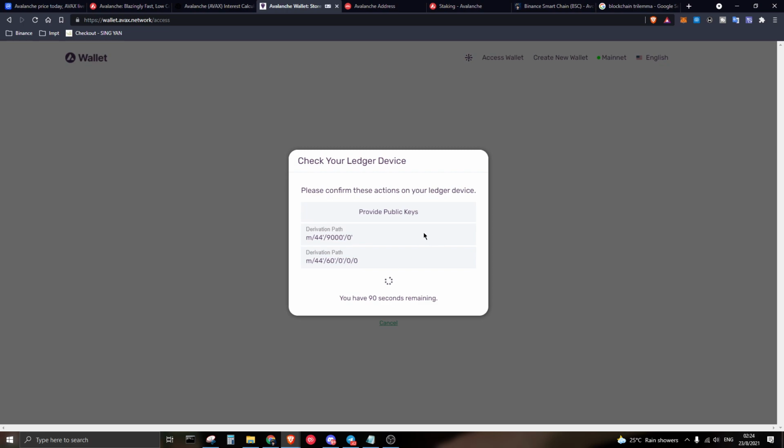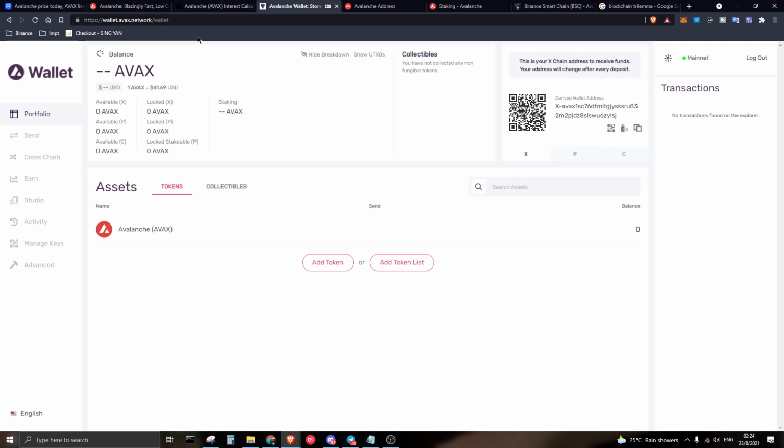And after that, I will say that if you want to access, I will use the Ledger wallet. So once I click on it, just give me a while, I will accept it, and from there I'm going to show you what the interface looks like, and I'm going to explain to you all the terminology on the platform itself.